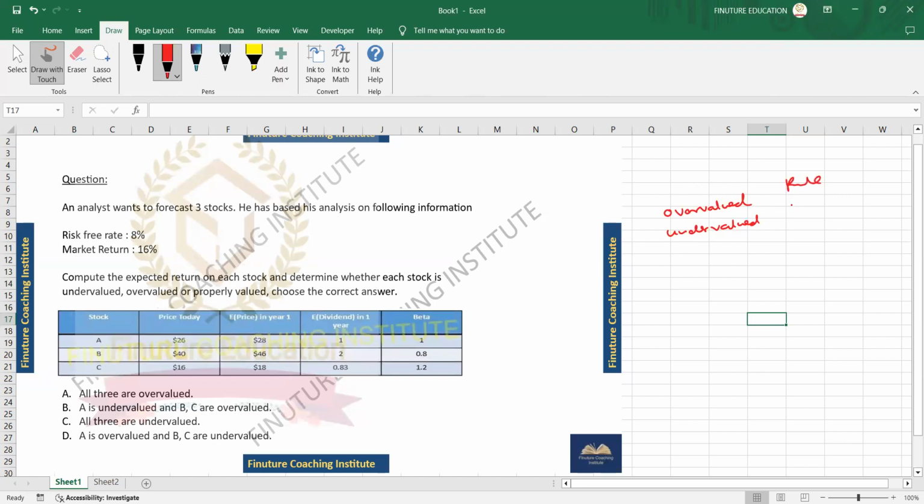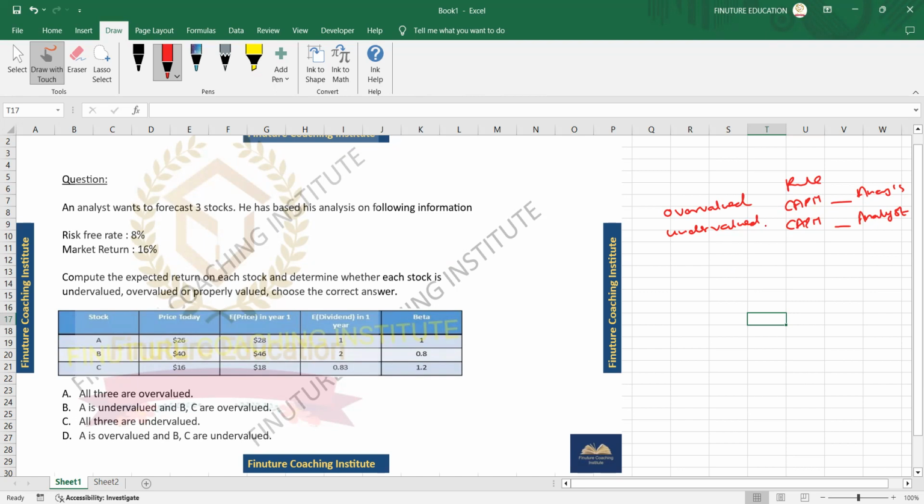If I tell you that CAPM gives you some return and the analyst gives you some return, and likewise for undervalued there is also some relation, what is the relation for overvalued and what is the relation for undervalued between CAPM estimated returns and analyst estimated returns? If you just want to recollect, if not, I'll tell you. No problem with that.